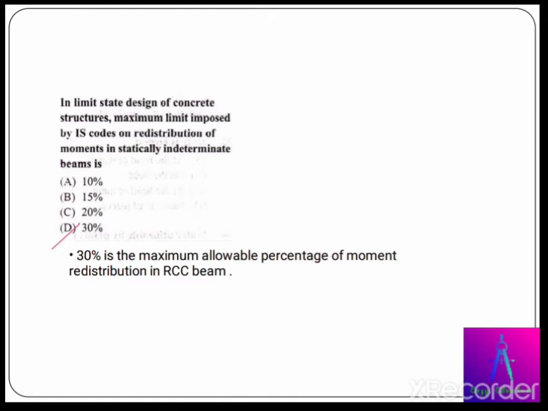In the limit state method of design of concrete structures, what is the maximum limit imposed by IS codes on redistribution of moments in statically indeterminate beams? The correct answer for this question is 30%. 30% is the maximum allowable percentage of moment redistribution in RCC beams for indeterminate structures as per IS 456-2000. IS 456-2000 is used to design plain and reinforced concrete.